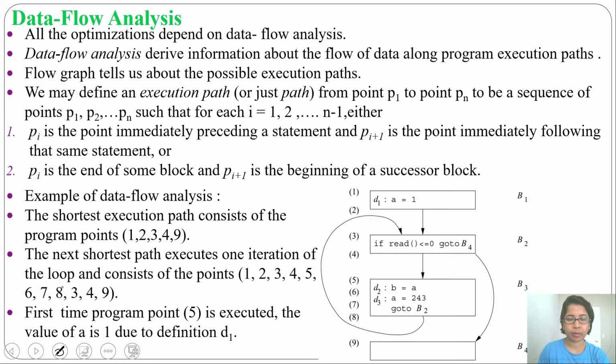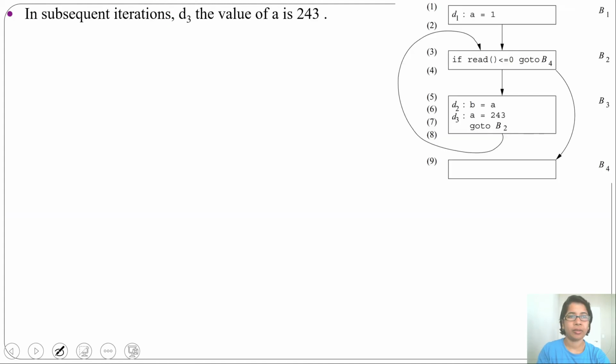The first time at program point 5, the value of A will be 1 due to statement D1. So this value first time will be 1. Next time the A value will be 243. Then again next time this A value will be 243. So in subsequent iterations, D3 is the next definition, and the value of A is 243.